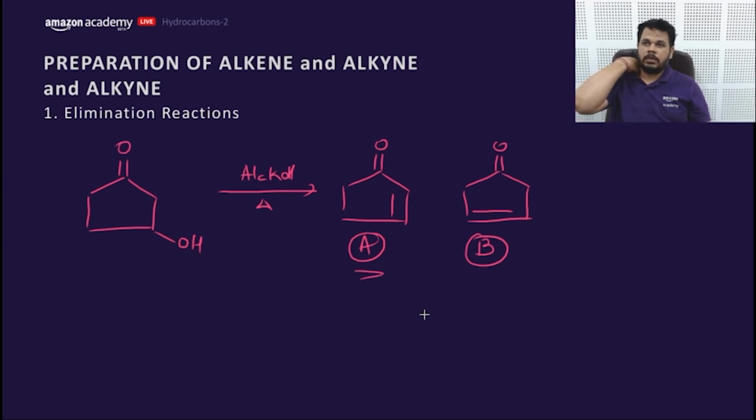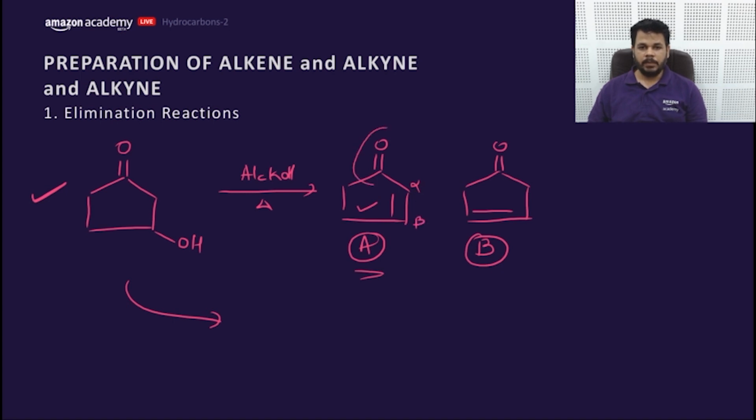What would be the major product, and which important reaction of carbonyl compounds does it remind you of? This is an alpha beta unsaturated carbonyl compound.